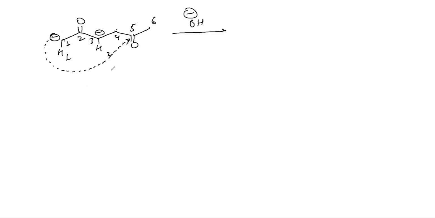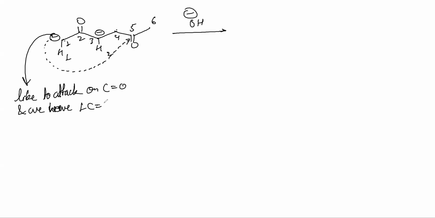Are you getting this? Because once this minus is created, it will like to attack on C double bond O. And we have one C double bond O inside the molecule only, isn't it? So this one would like to attack on 5. The very same thing would happen with 3 also. This 3 would also attack on 5.